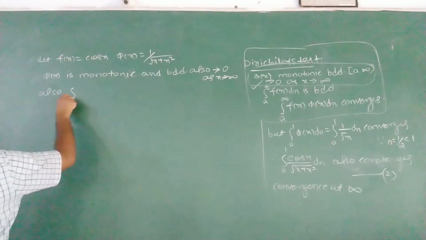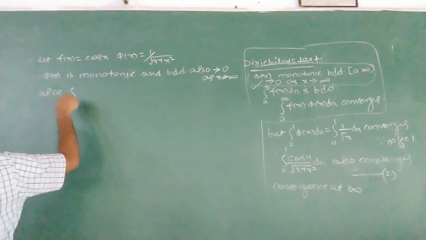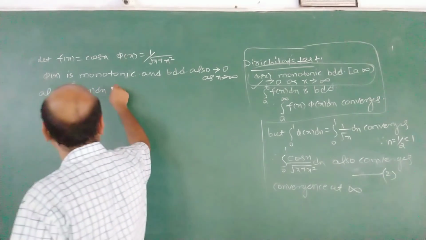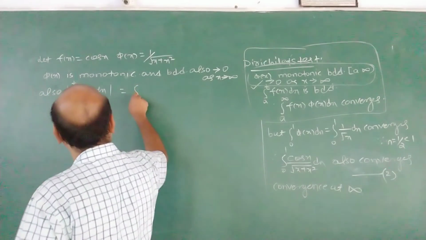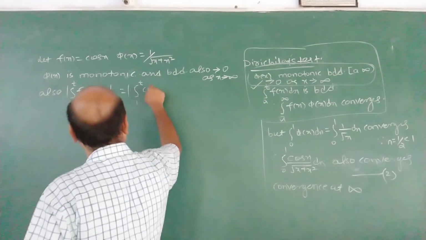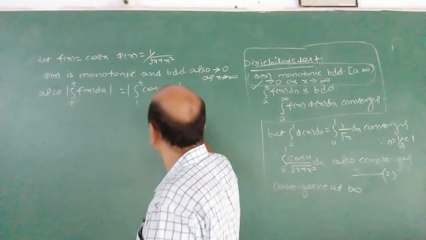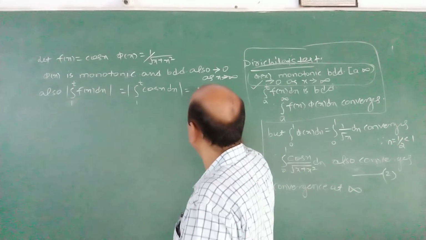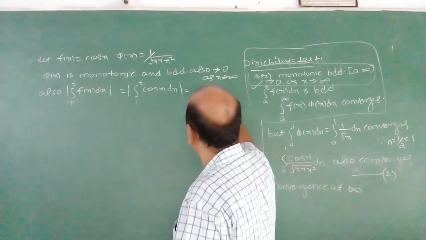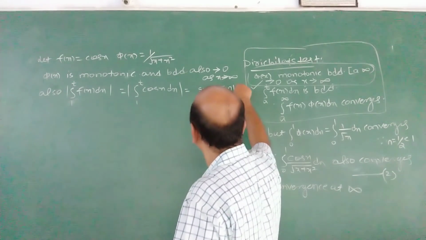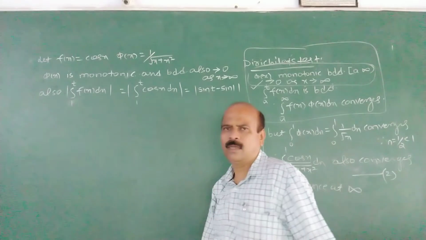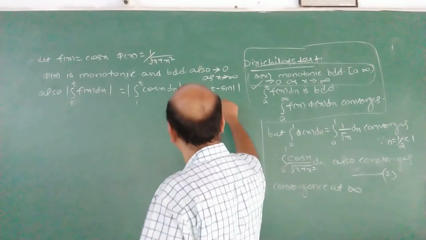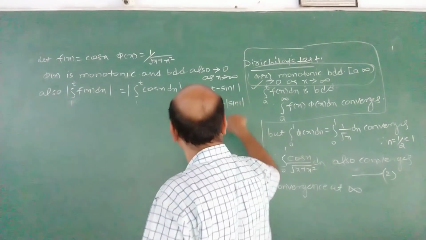Also, integral 1 to t f(x) dx must be bounded. Consider the modulus directly. It is mod of integral 1 to t cos x dx. And what is the integration of cos x? Sin x. So it is mod of sin t minus sin 1, less than or equal to mod sin t plus mod sin 1.